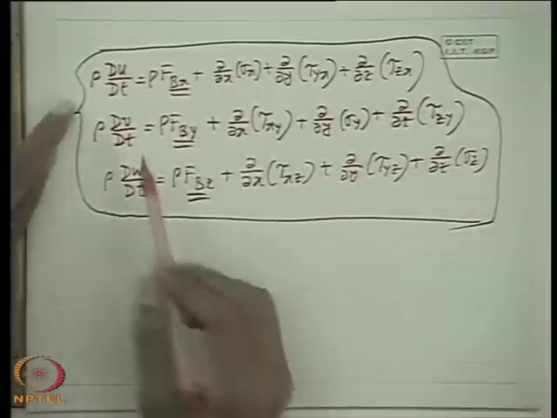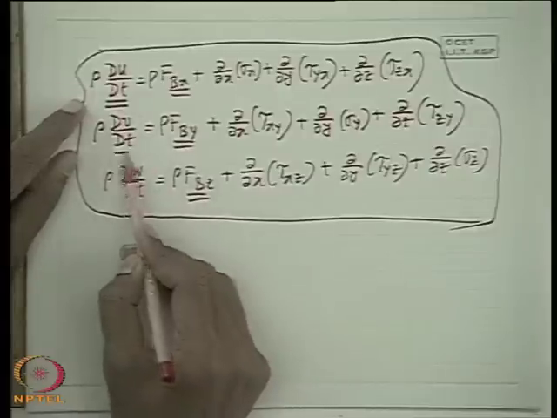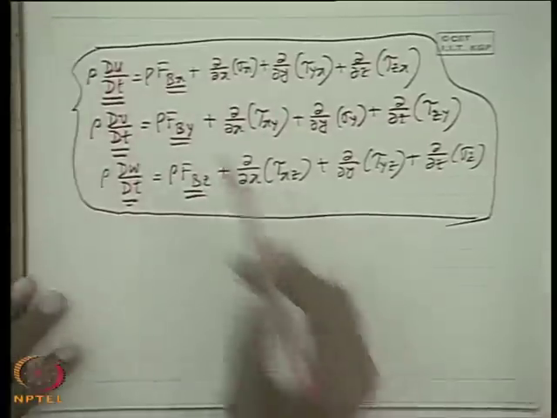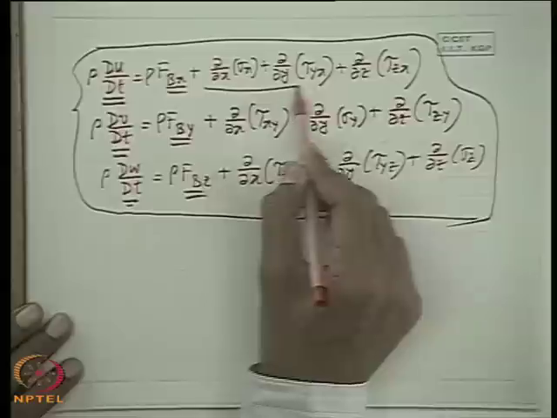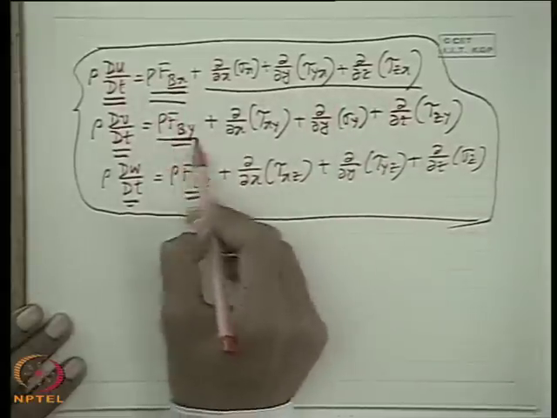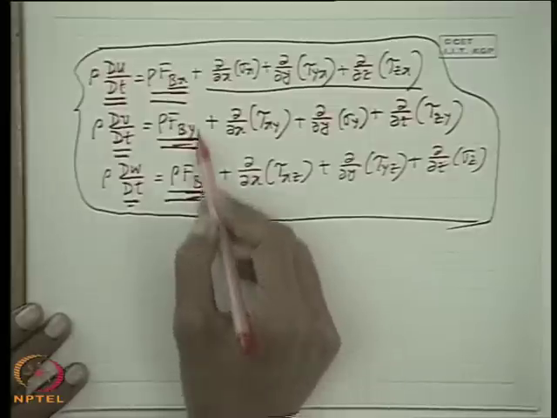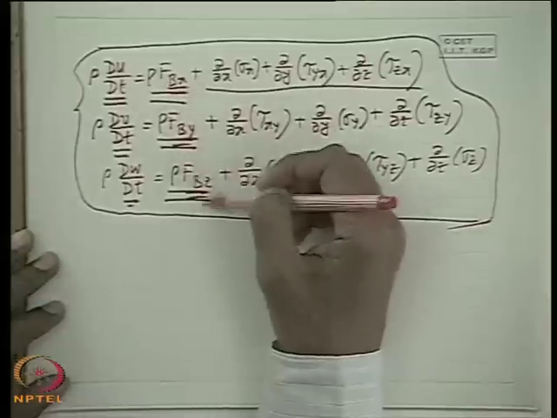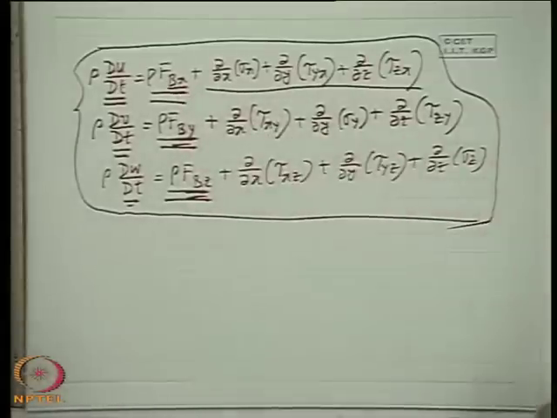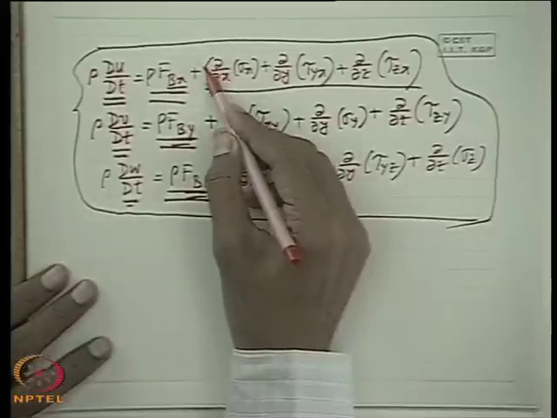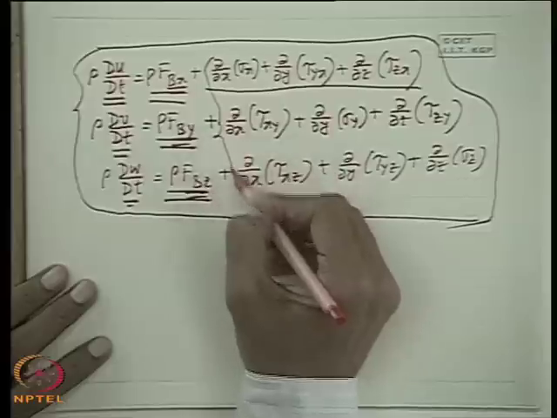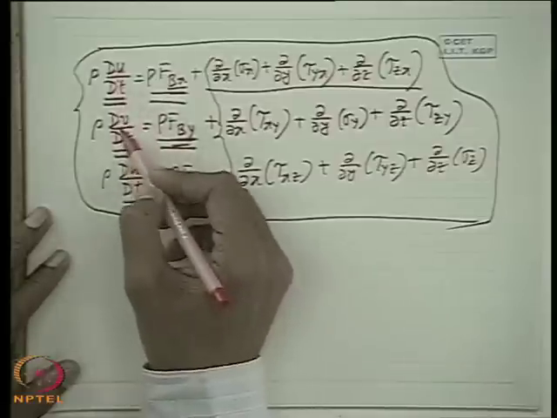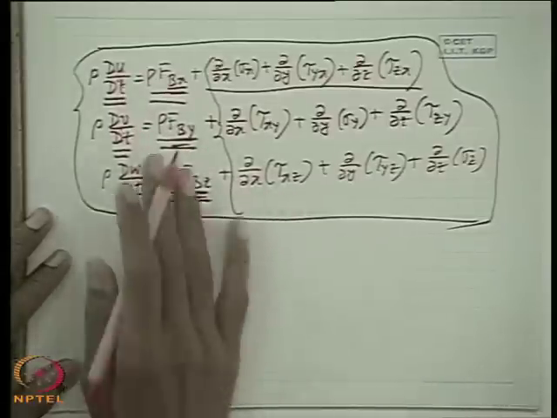But here you see the left hand side is the velocity. It can be expressed in velocity components. This is the substantial derivative, which can be split in terms of its local and convective parts. But the forces are expressed in stress form. Now this part is beyond the jurisdiction of fluid mechanics. It depends upon the physics of the body force field. Usually the body force field is a gravity force field whose physics is very simple, and we can find the components depending upon the choice of the coordinate axis. But the main task of deducing the Navier-Stokes equation, because our main objective, you must know, is to develop the equations of motion in the three coordinate directions x, y, z in terms of the velocity components.